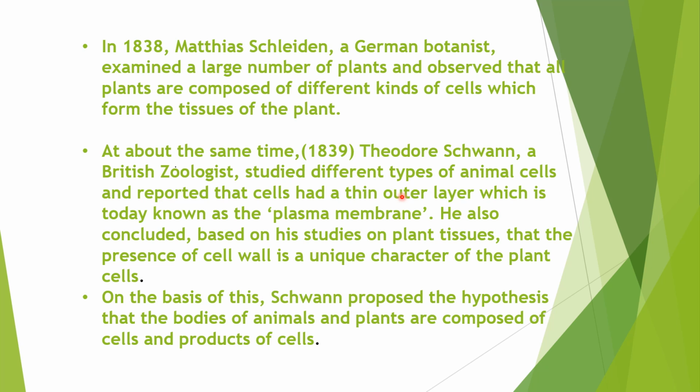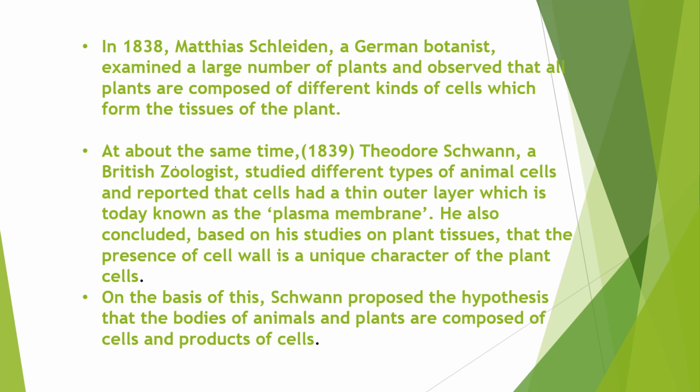And he stated that the plant cell contains a cell wall, which is a unique characteristic of plant cells. Okay, remember this point. On the basis of this, Schwann proposed the hypothesis that animal and plant bodies are composed of cells and products of cells. Products of cells mean the products released by cells, for example, proteins or any other products released by those plant cells or animal cells.